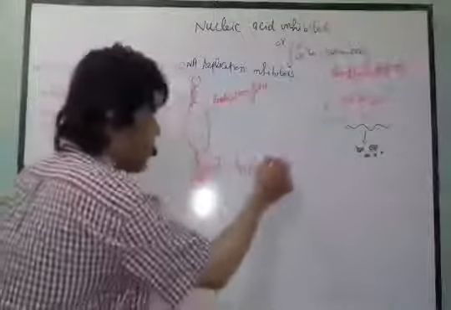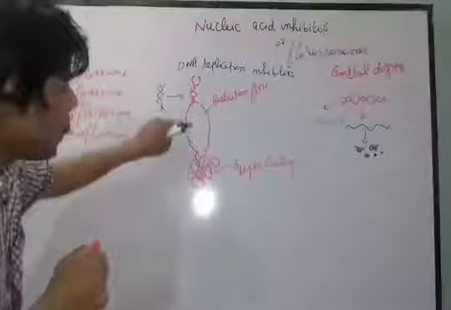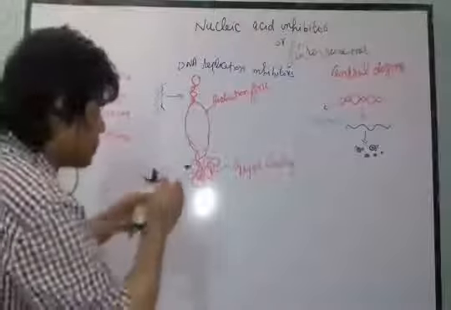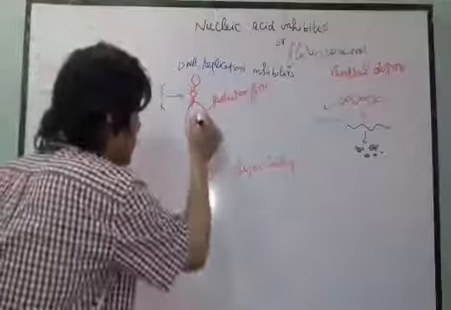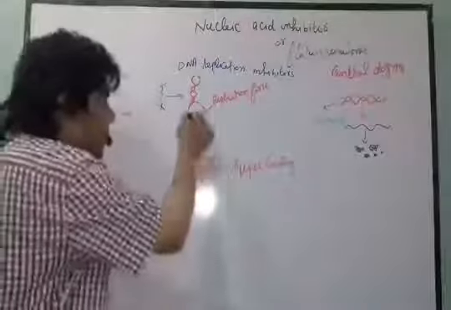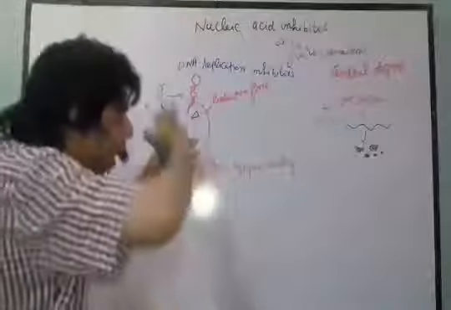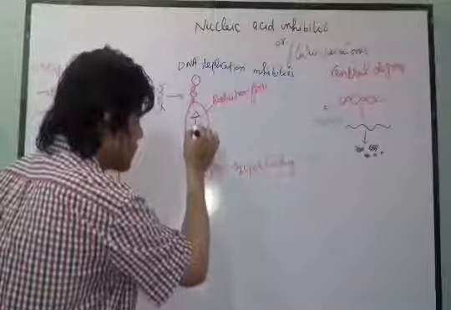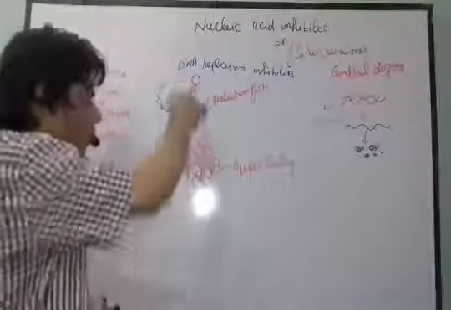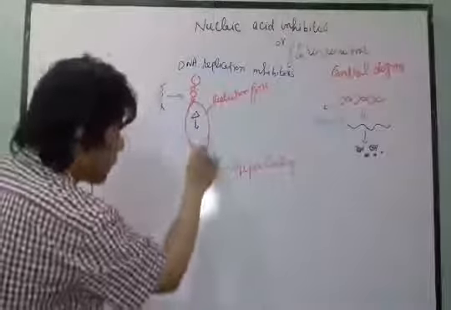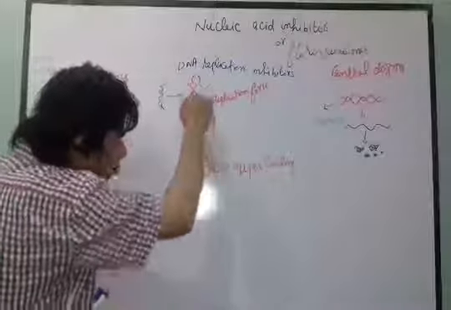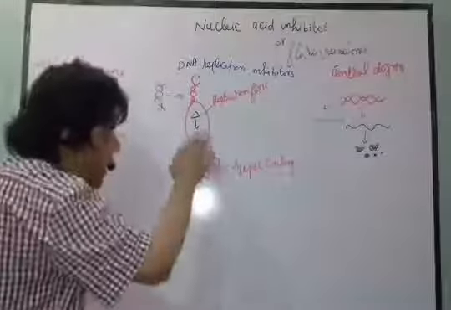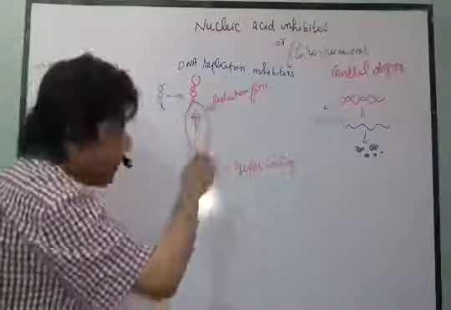Now pay attention here. During replication, what actually happens? The helicase enzyme comes. Let's suppose this triangular shape represents the helicase enzyme. This helicase enzyme will come and unwind the DNA. When it unwinds the DNA, the helicase will move downward. It will break the hydrogen bonds, and here they will also unwind the DNA in that area.